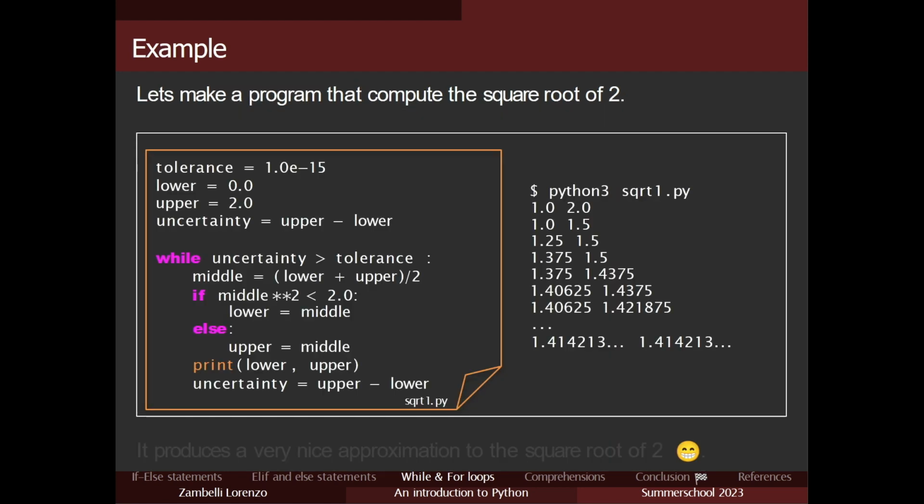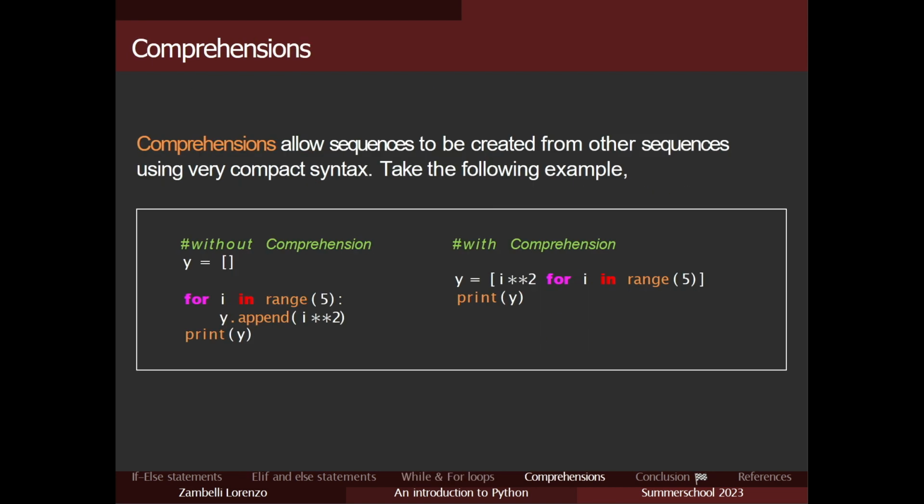Okay, so what we did, we basically set a tolerance for our errors. We set a lower and upper bound. The upper bound is 2 because we don't want to be greater than 2. And then essentially the error is the difference between the upper and lower bounds. And then we just did what we did before. Yeah, we can go ahead.